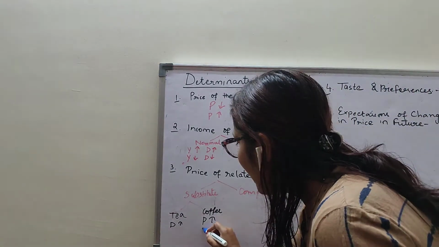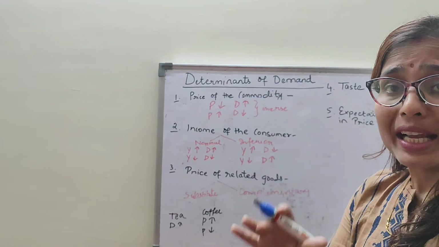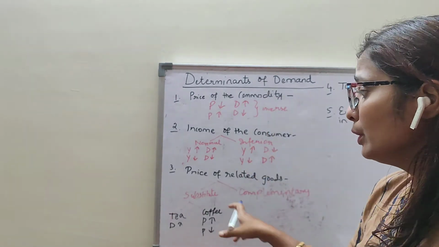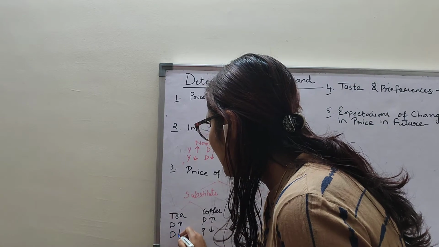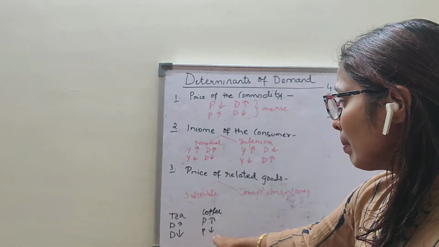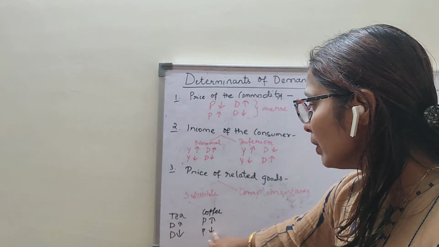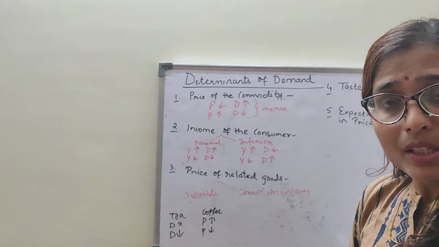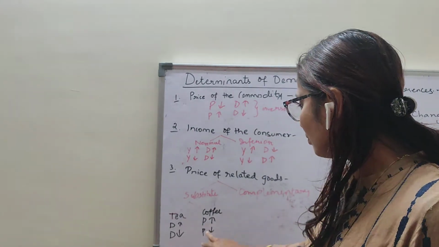Clear? And when the price of coffee is low, your demand for tea will also decrease. Why? Now coffee is relatively cheaper, so you can buy coffee because the price of the coffee falls down, and now you can buy coffee comparatively to tea. Is it clear? So what you can see is a direct relation.